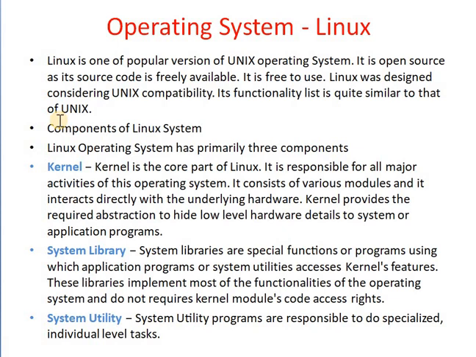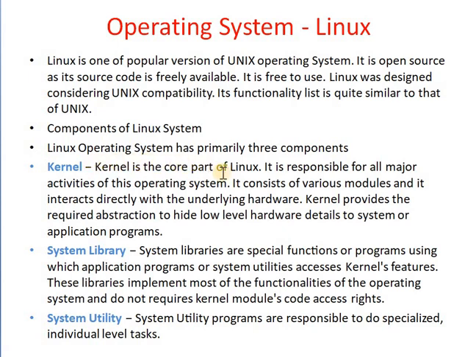There are three basic components of the Linux operating system. First one is the kernel. What is the kernel? As I said earlier, like the heart in our physical body, the kernel is also an important component in our operating system.